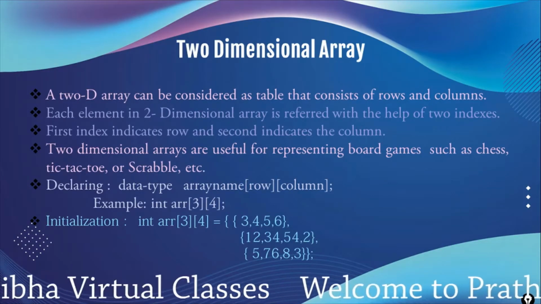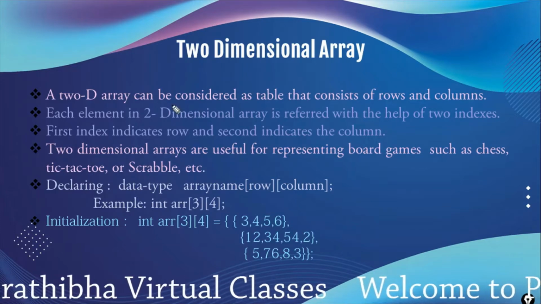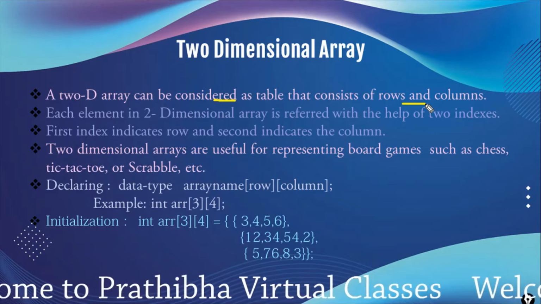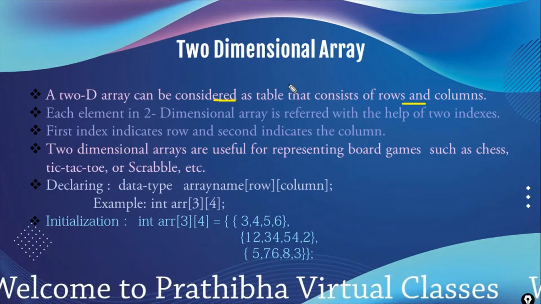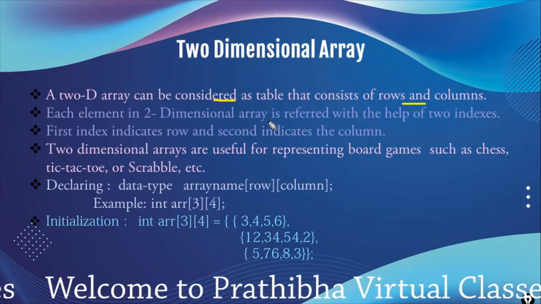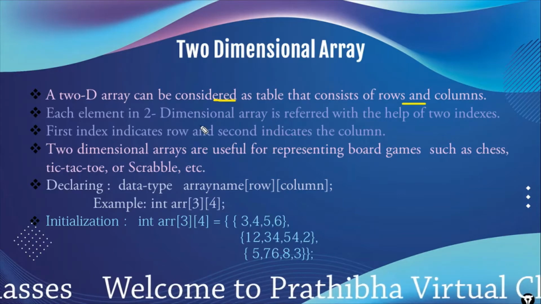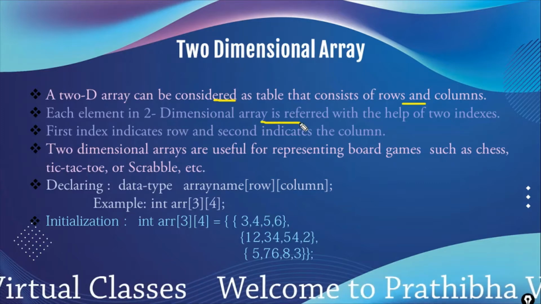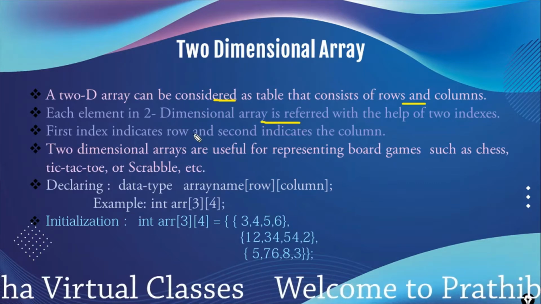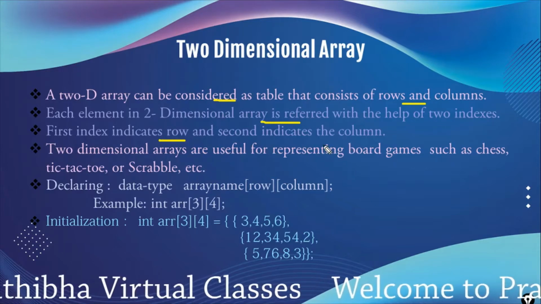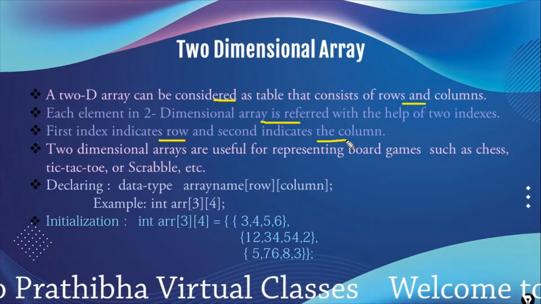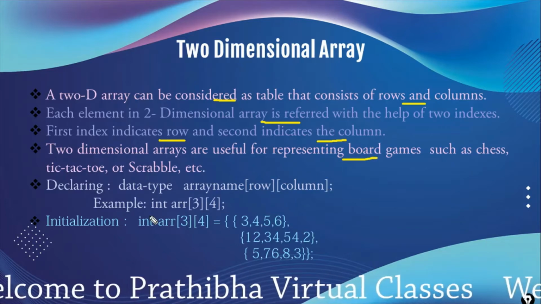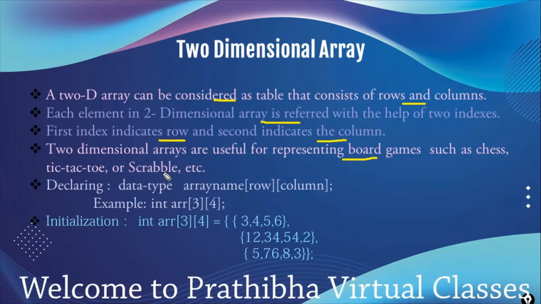Two-dimensional arrays. A two-dimensional array can be considered as a table which consists of rows and columns. That means we can define the array with two dimensions, so we call this a two-dimensional array. Each element in a two-dimensional array is referred to with the help of two indexes. The first index indicates the row and the second indicates the column. These are useful for representing board games and matrices such as chess, tic-tac-toe, Scrabble, etc.